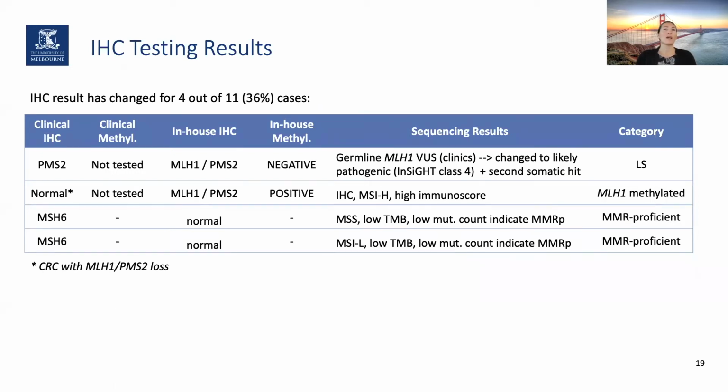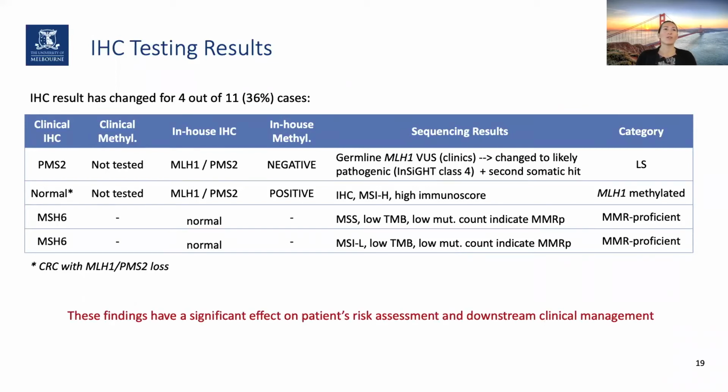The last 2 showed MSH6 loss, which we found to have no loss of expression when we performed immunohistochemistry. We confirmed this finding when looking at the tumor sequencing results, which were found to be microsatellite stable, with low tumor mutation burden and low mutation count, all indicators for MMR-deficiency, which is why we have changed their status to MMR-deficient. So these findings have had a significant effect on the patients' risk assessment and downstream management, as they've now been recategorized from SLS to another subtype.